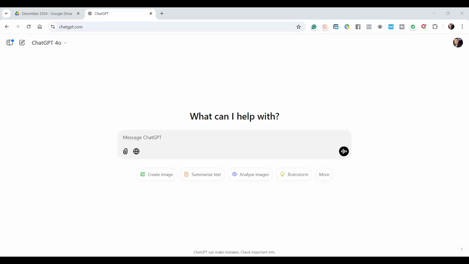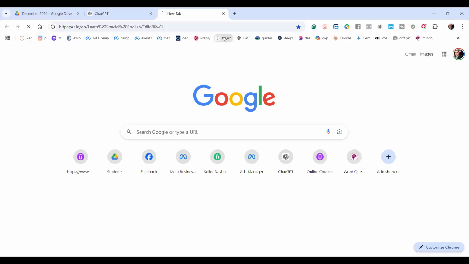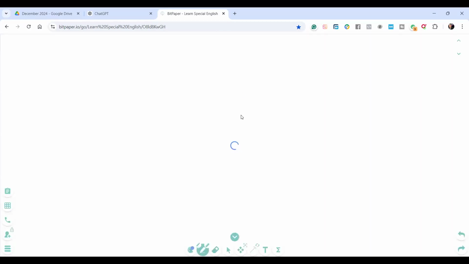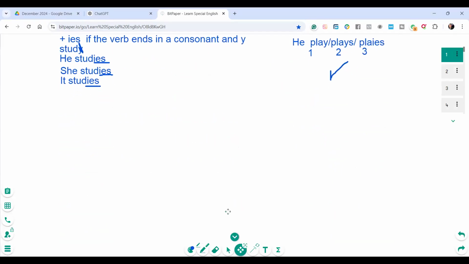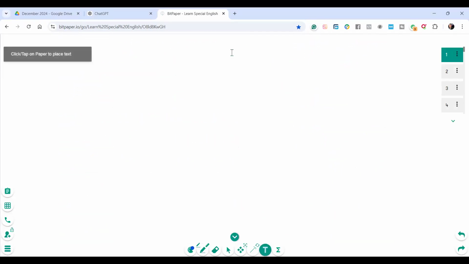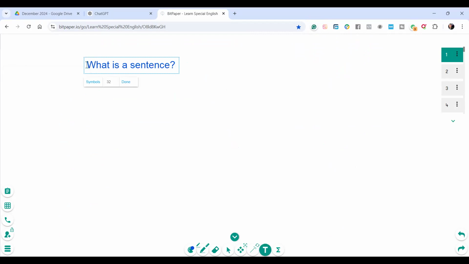Okay, let's start with what is a sentence. Before we use ChatGPT, I would like you to understand the main idea because I want to make this course useful for you. So you're going to mix my knowledge and ChatGPT's knowledge, to make it easy for you. What is a sentence? I would say it's a compilation of thoughts.